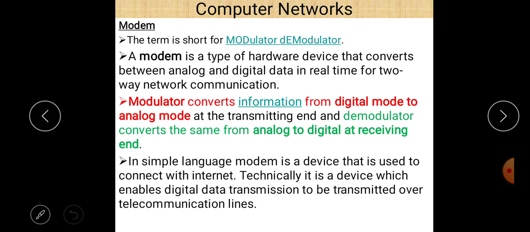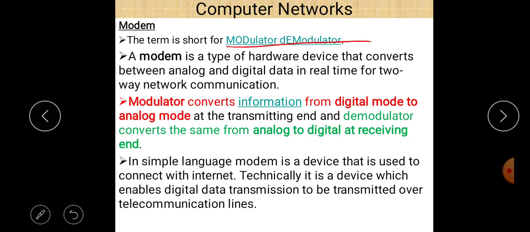Now there is a network device known as modem, and it stands for modulator and demodulator. So what is a modem? Basically it is a type of hardware device that converts between analog and digital data in real time for two-way network communication. So there is a process of analog to digital and digital to analog conversion, which is done by modem. So modem is a hardware device, or we can say a network device also.